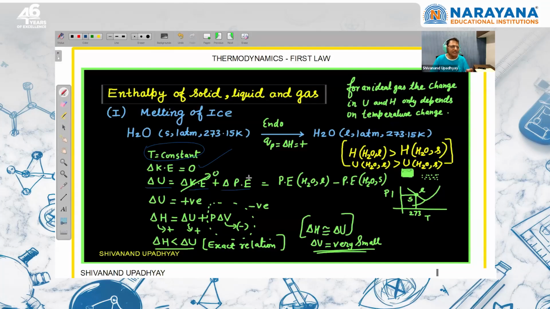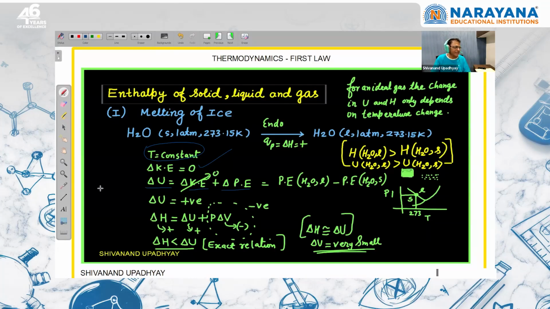And we know that potential energy of H2O in liquid state is more. We are talking with sign, so its magnitude is less but sign is negative. So we are saying potential energy of water in liquid state at this condition will be greater than potential energy of water in solid state at these conditions, right? So delta U will be positive.